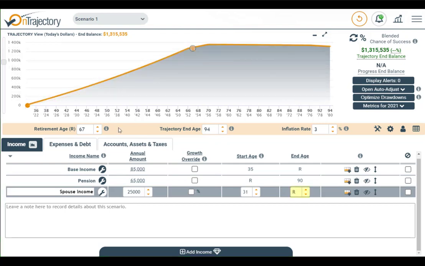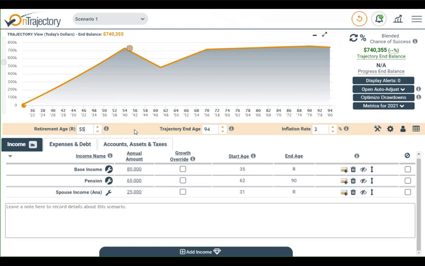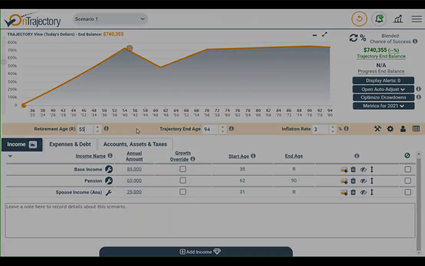As you can see, I'm using the letter R in some places. This represents retirement age, which you can change here for yourself and in the owner description for your spouse. I know that often folks like yourselves are able to retire a bit earlier, so we'll set this to 55. As you can see, your plan is looking much better now, with a much more comfortable ending balance. So let's move on to expenses.